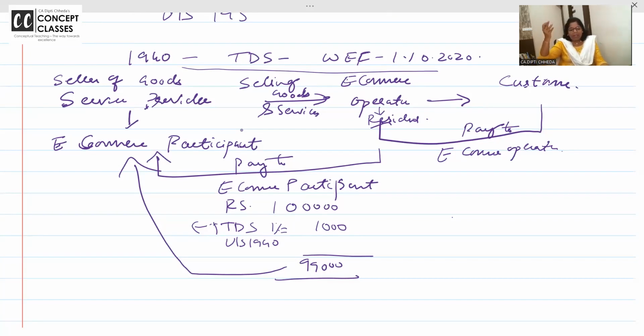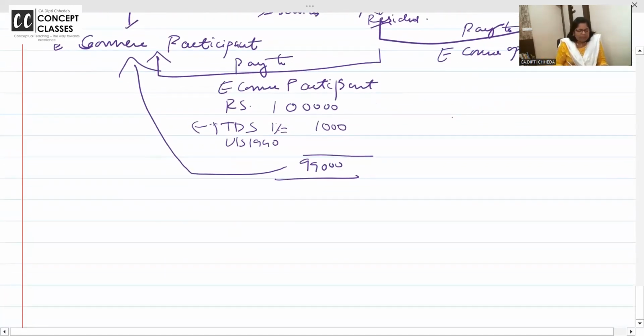165 और 165 में जो service providers हैं वो कौन है? Non-resident. 194O not applicable.